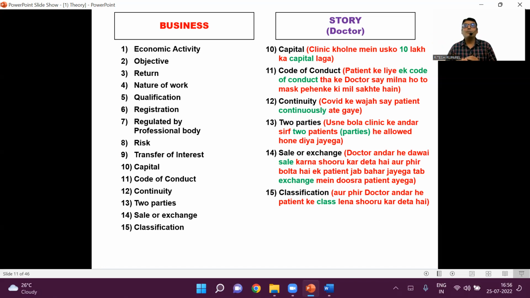And then he started a job at a government hospital. So there was risk involved in the job. So he left the job for transfer of interest, which required capital of 10 lakhs. And then he put up a code of conduct outside the door, that only 2 patients can enter, and there were continuously people coming in. Finally, he said only 2 persons, a doctor and me, patient, can be there. Two people started selling or exchanging medicines, and then started class inside the clinic.